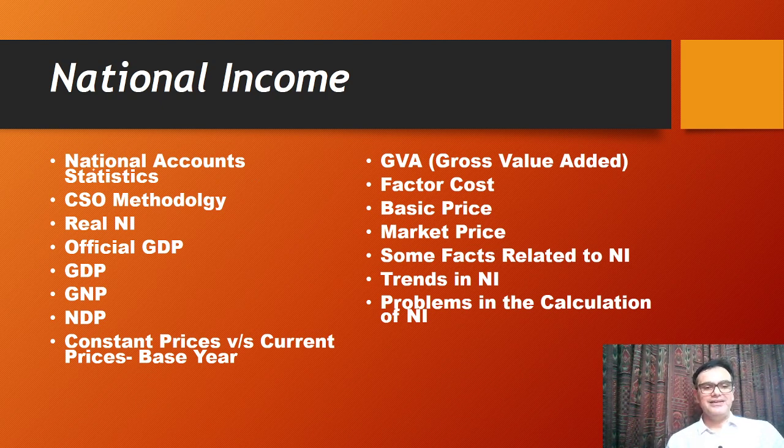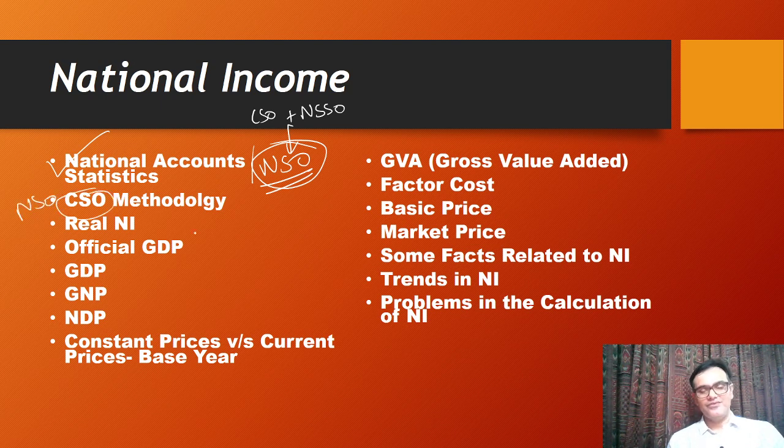Okay. Now, national income. So you know some of the basic things. How and where it is calculated is National Account Statistics. The body responsible is NSO. Remember this, that in 2019, CSO and NSSO came together to form National Statistical Office. And now your national income accounting is given by NSO. Be very careful. Now, what is this NSO methodology for calculation of national income? You must know that also. Real national income, NNP at factor cost at constant price. That's how you study it.